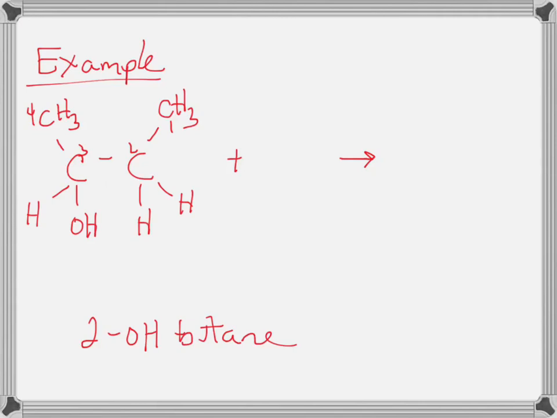So I'll go ahead and draw that one. But notice in this one, we would number it the other direction. 1, 2, 3, 4. So in this case, although it looks like it can go on two different ways, it's going to actually make the same molecule because this molecule is very symmetrical. So that was just an oddity of this molecule, but it would still make, even by the purple numbering, it's still this 2-OH butane.